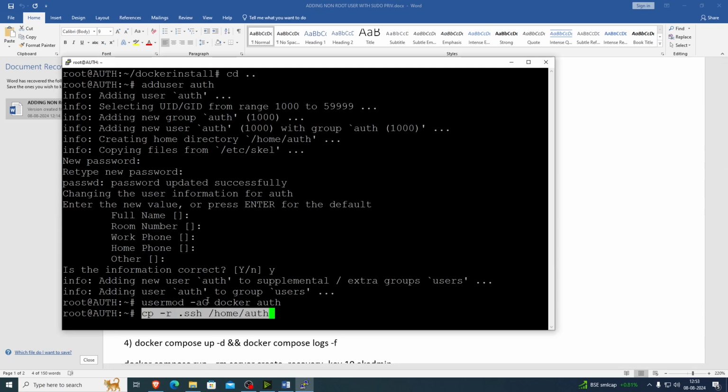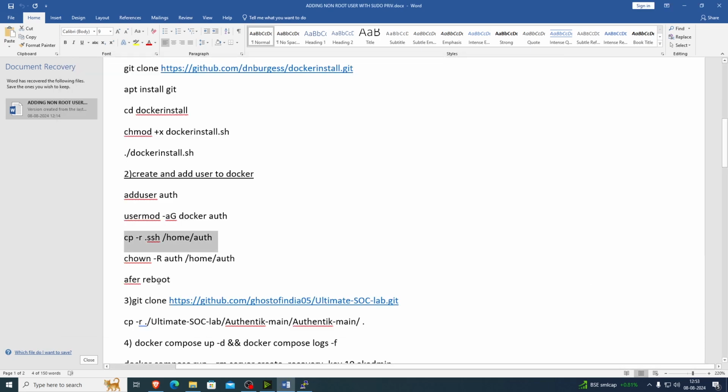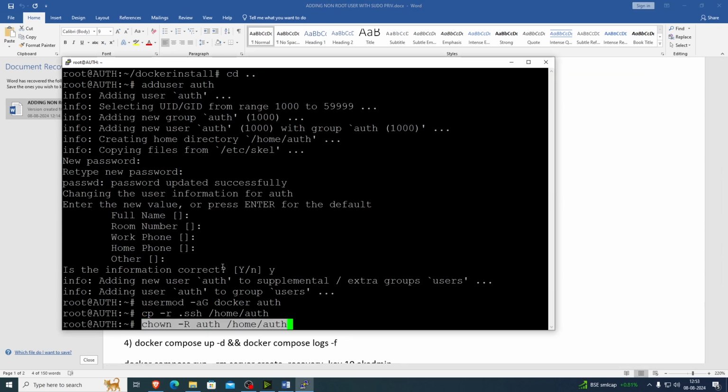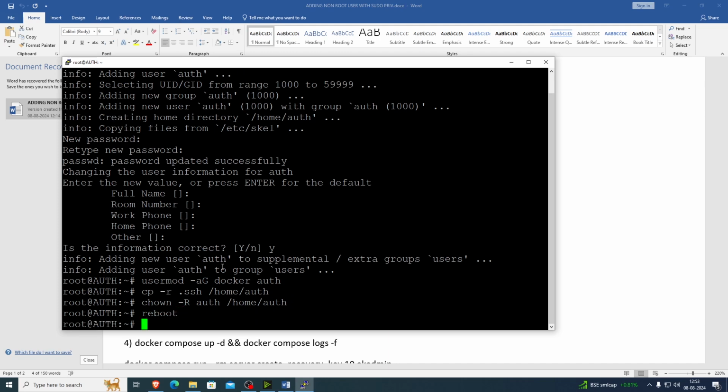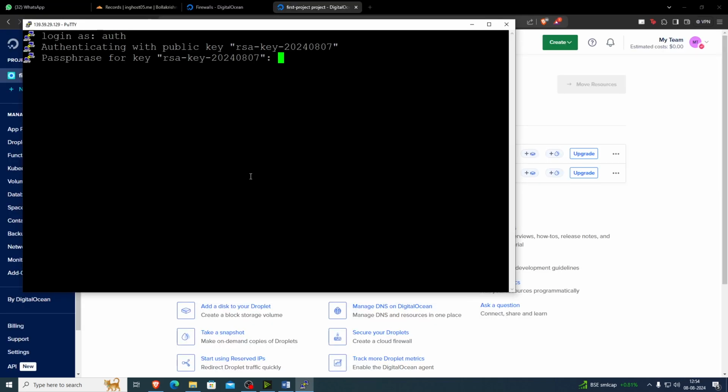Now copy SSH files, so we will be able to log into auth directly using SSH. Now reboot to make changes. Now login as auth.